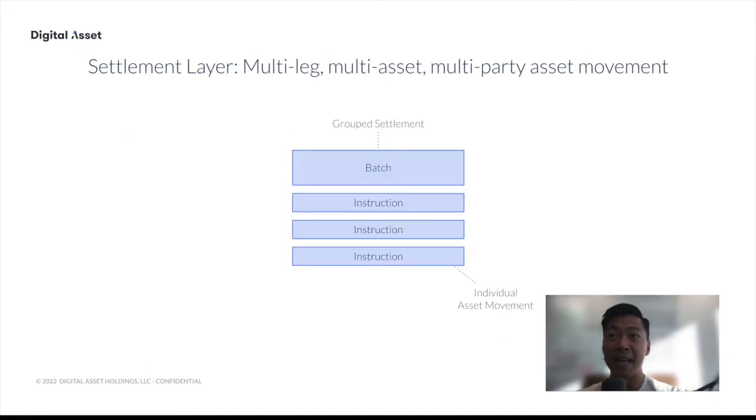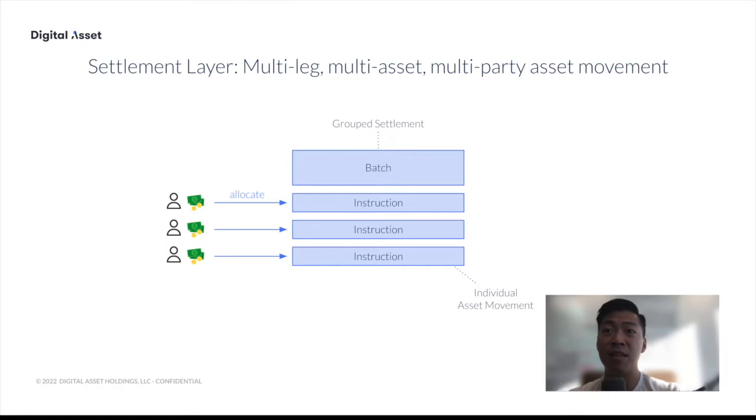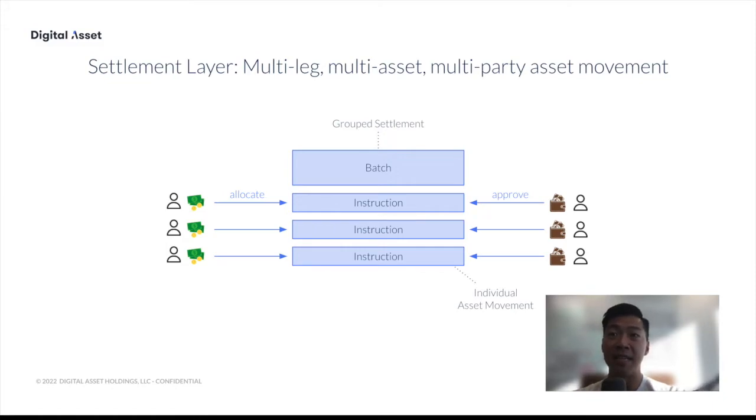Moving up a layer, the second layer, we have in the library the concept of a batch that groups a set of instructions that are to be settled. Each instruction represents an individual asset movement as a sender or as a receiver and how much needs to be sent. And the instructions are essentially the vehicle we use to collect the necessary authorization to execute that transfer. So how that happens is essentially that the sending side will allocate assets to the instruction, and the receiving side will approve the instructions, providing the account that they want to receive the asset into. And then we have a fully approved transaction, instructions that can now be settled essentially by anyone in the process.